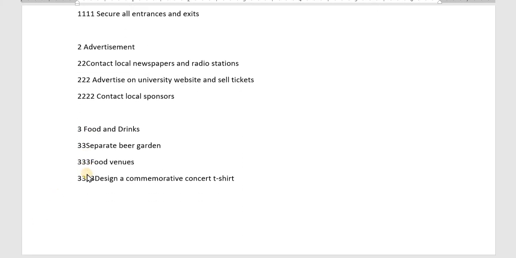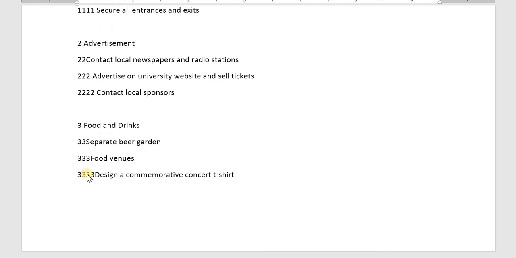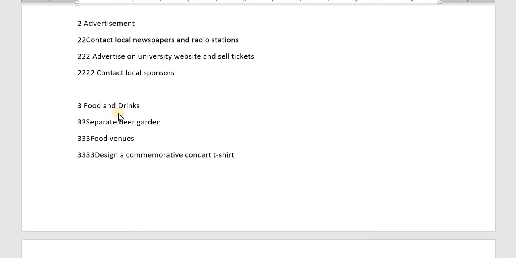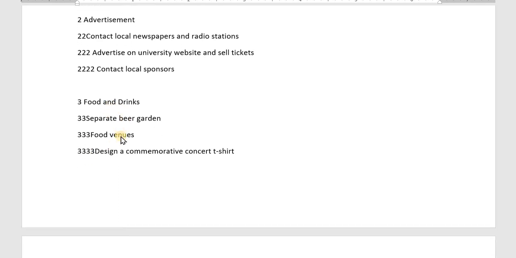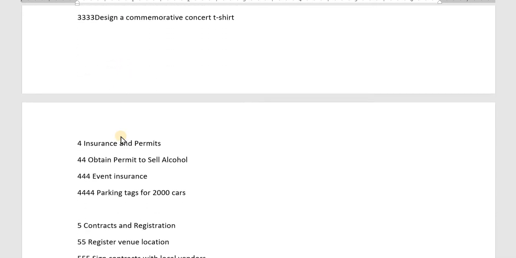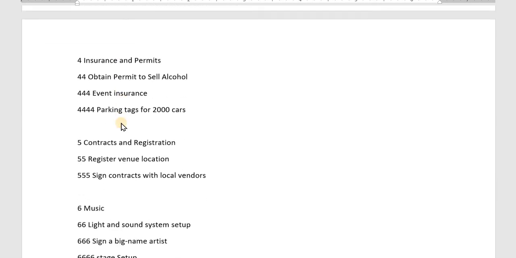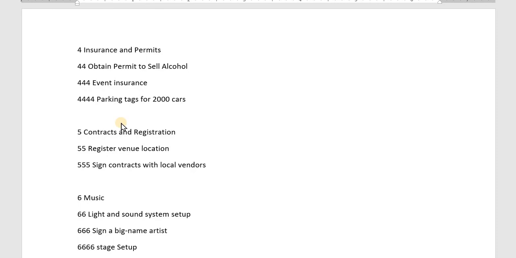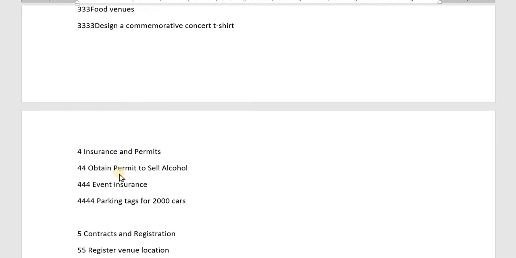In this section we can include contacting local sponsors. Then next is how to get food and drinks, and the fourth one is how to get insurance for the concert, and which permits we need.